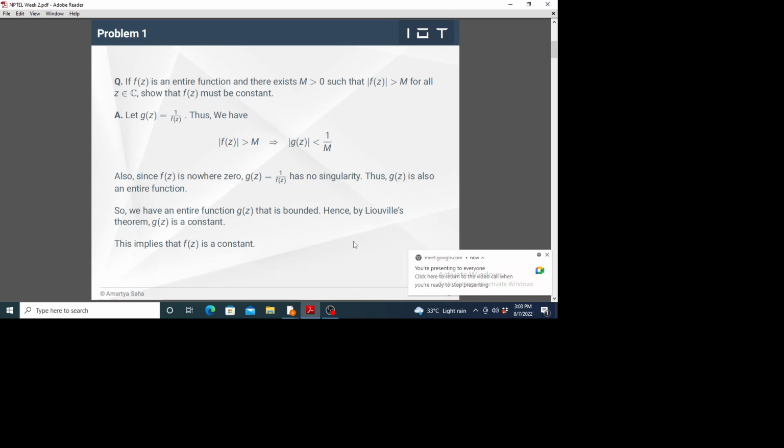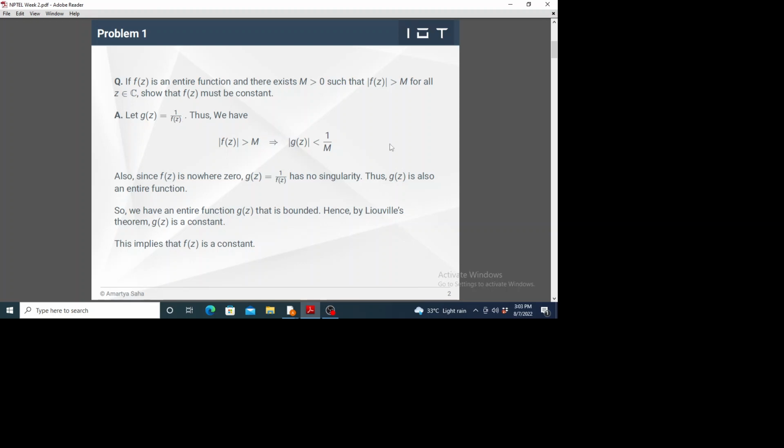So if we define the function g(z) as the inverse of f(z), we clearly see that g(z) will have a maximum in its modulus. If the modulus of f(z) is greater than m, then obviously the modulus of g(z) is less than 1 by m, because it's the inverse of f(z).